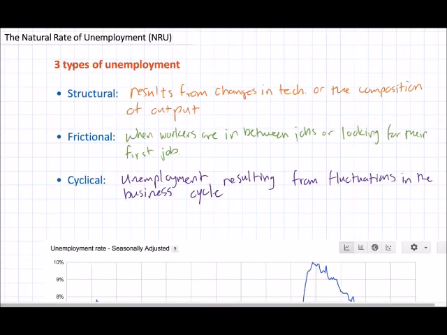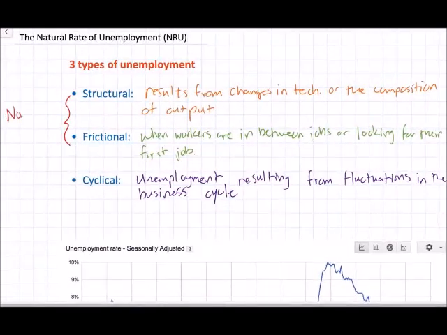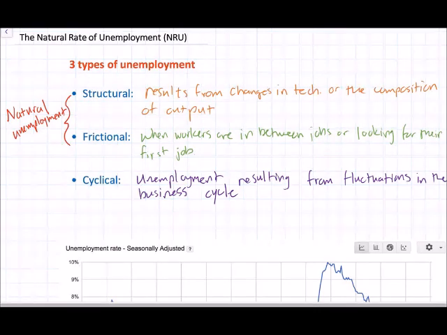Now this sounds a little counterintuitive. You'd think if a country is at full employment, there would be zero unemployment, but that is simply not the case. Even when an economy is doing as well as it can hope to do, when all resources are being used efficiently and the country is producing at its potential level of output, there will be some unemployment in the economy. And the types of unemployment that will exist are structural and frictional. These types of unemployment are normal, and in economics terms, we actually call them natural.